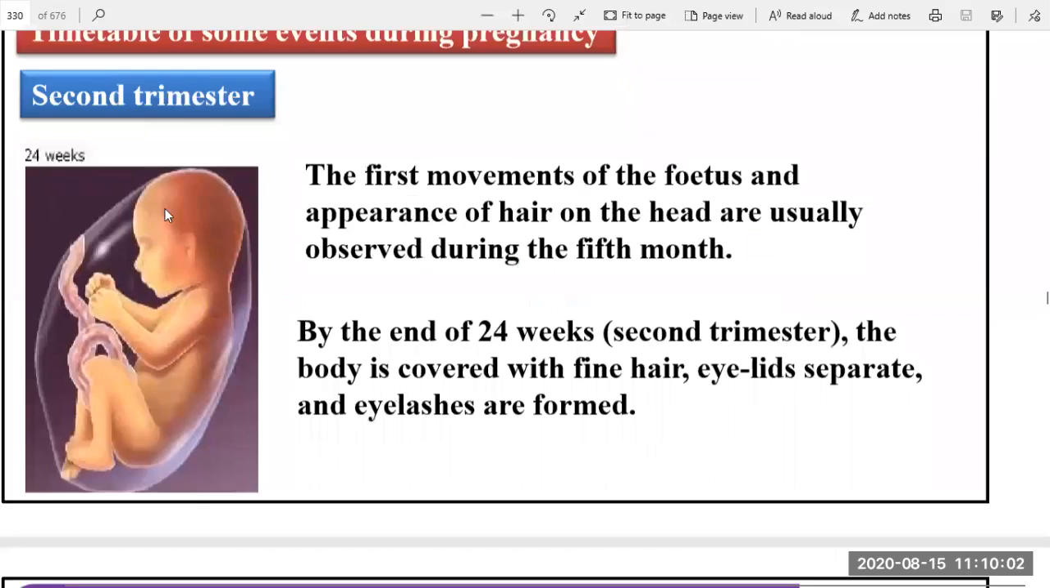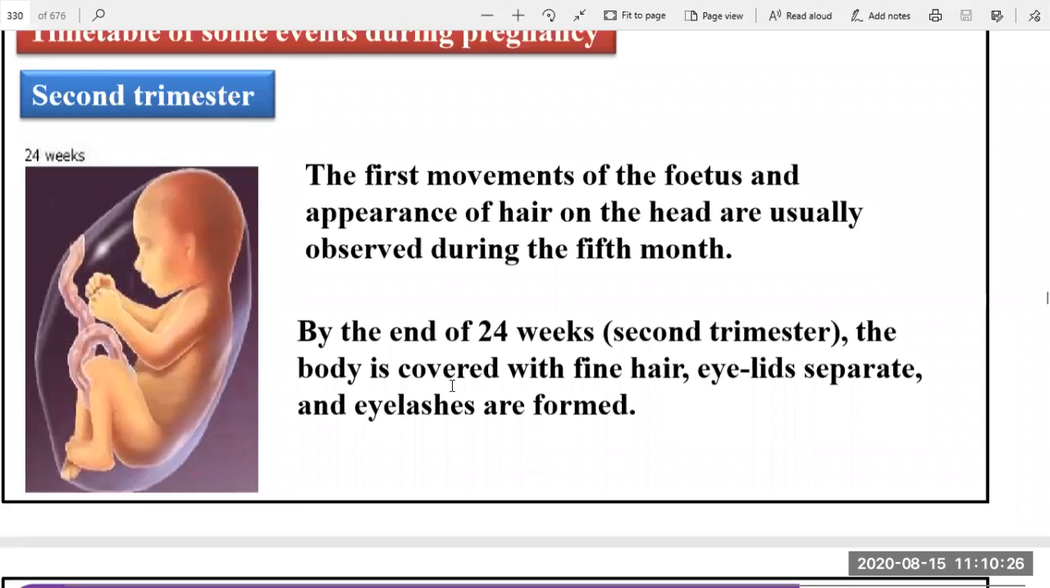So what type of changes? Hair forms here, and it is usually observed during the fifth month. After the fifth month, hair shows on the head of the fetus. By the end of the 24 weeks, the second trimester will start.